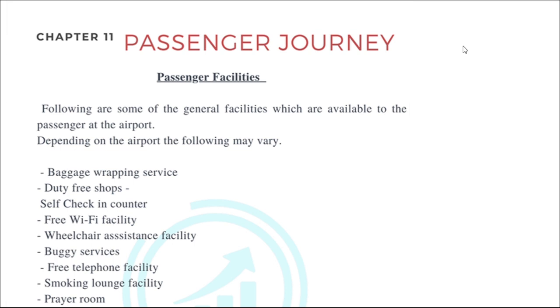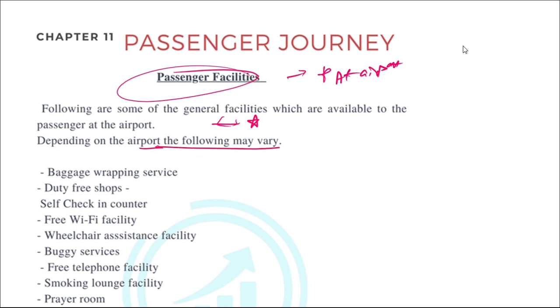Now we'll talk about some of the facilities which are available at the airport for a passenger. So here some of the general facilities I am discussing. It's a part of the syllabus. Depending on the airport, the following things may vary. I'll just discuss in short.